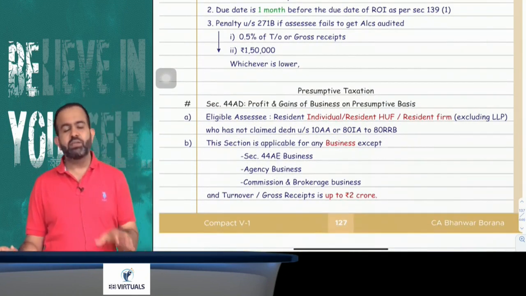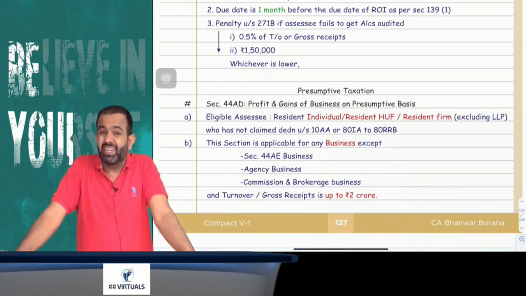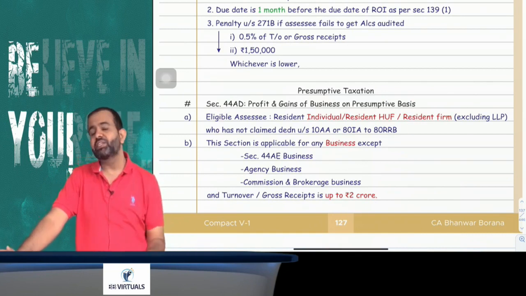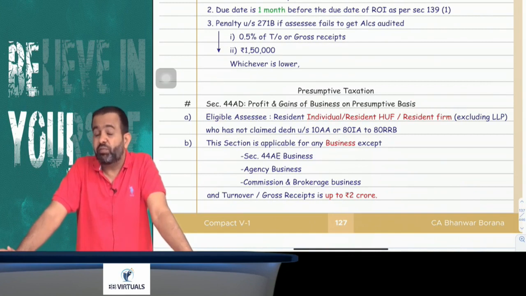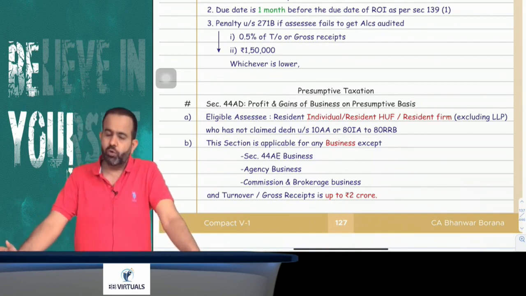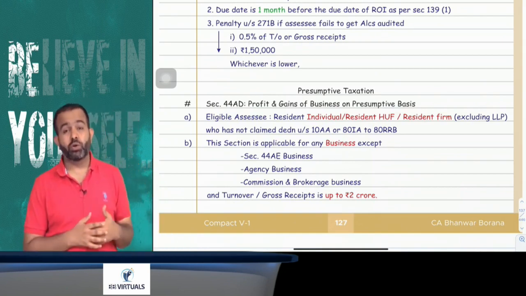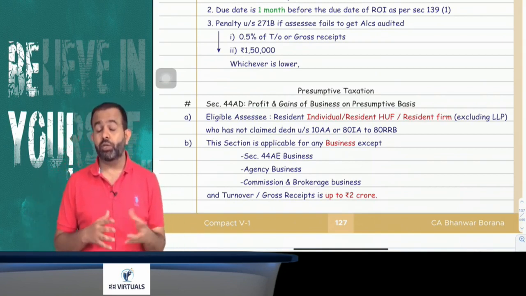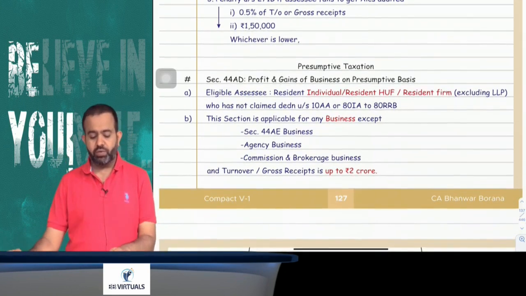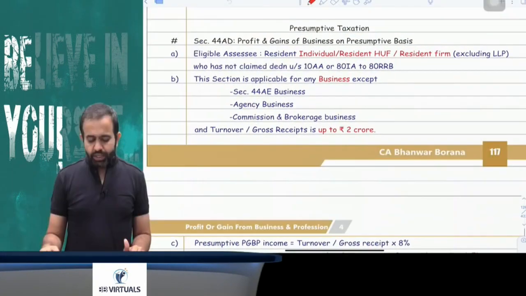Yes. Suppose the assessee fails to audit their books of accounts. In that case, a penalty is applicable, given under section 271B, and that penalty amount is 0.5% of turnover or gross receipts or 1,50,000, whichever is lower. So if the assessee has not followed section 44AB and fails to audit his books of accounts, the penalty is 0.5% of turnover or 1,50,000, whichever is lower.